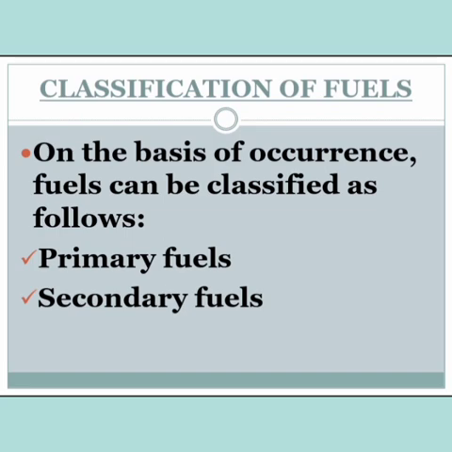You might have seen if you visit any village area where they don't use gas stoves, LPG or kerosene stoves, they use wood, dry leaves and cow dung cakes as a fuel to cook food, where they get energy to cook the food. So this is said to be primary fuels.